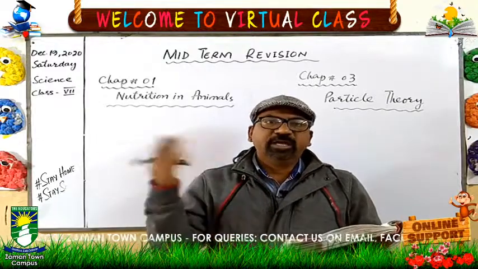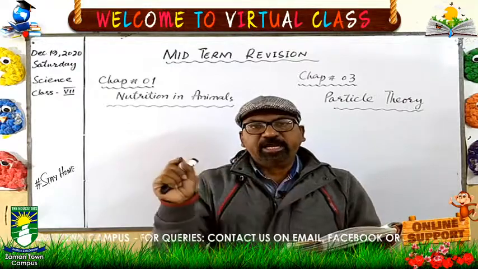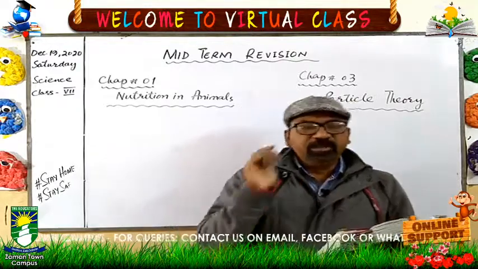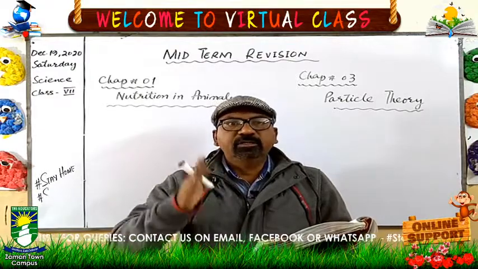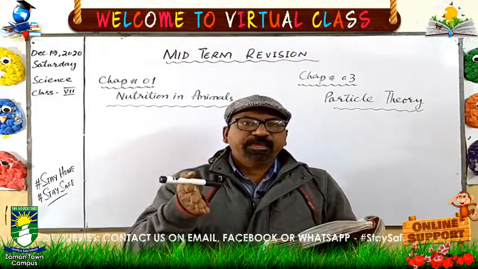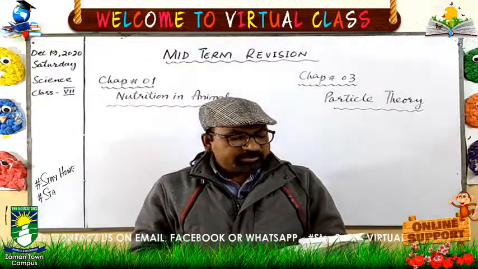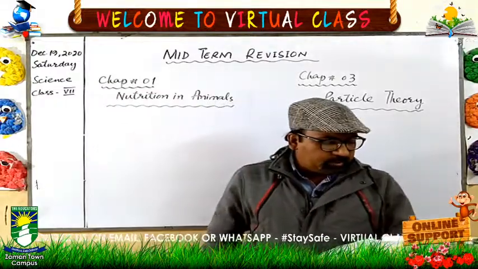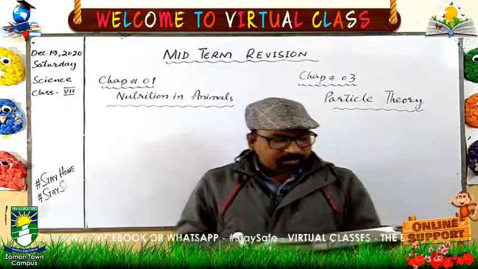Particles means atoms. So whenever I use the word particle, it means atoms. The arrangement of the particles or atoms is the main reason for the state of the matter. So there are 3 states of matter: solid, liquid, and gases. So we will see the arrangement of the solid.